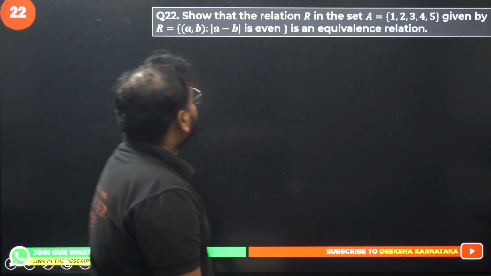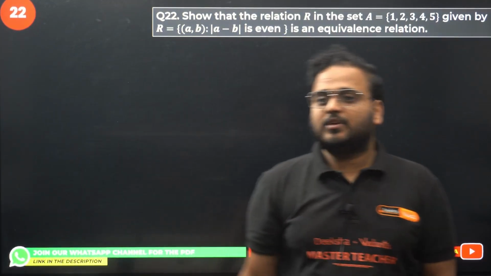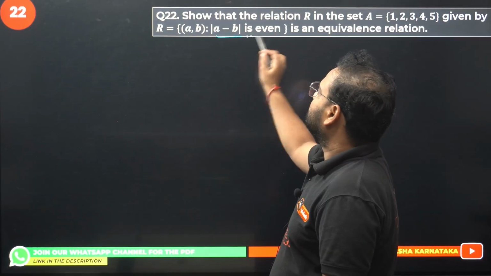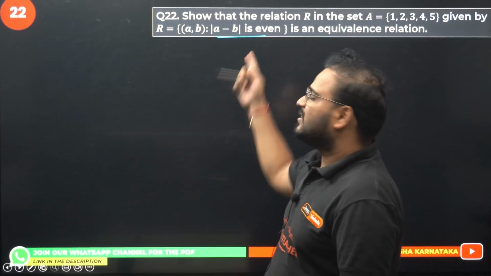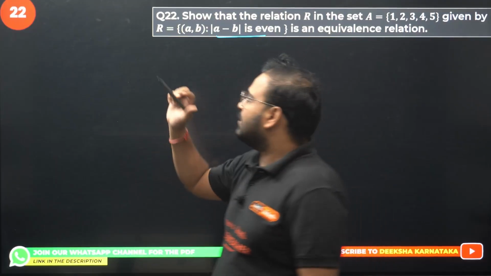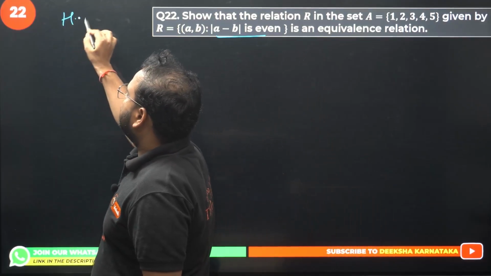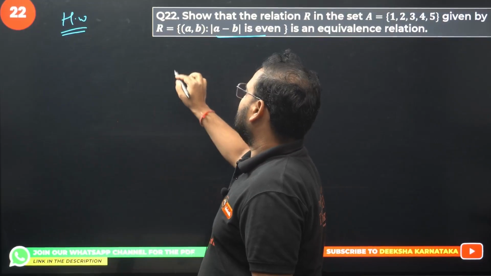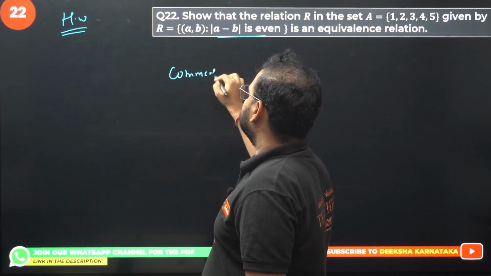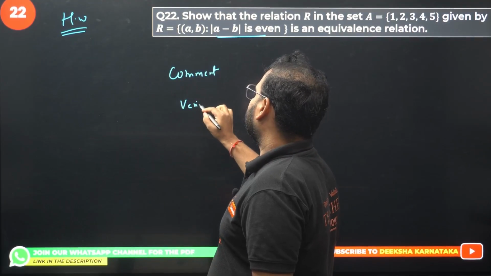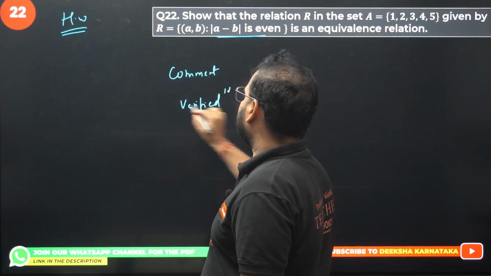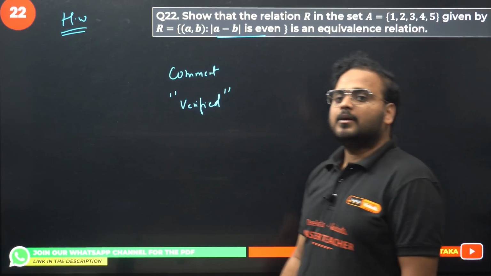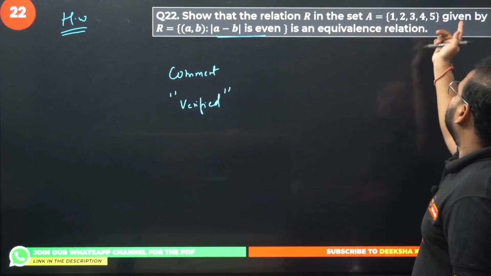Okay, so a relation defined on the set A equal to {1, 2, 3, 4, 5} given by (a, b) such that a minus b is even. Same thing. Even means what? Divisible by 2. We have done a similar question. So this is your homework. Please cross check and verify. You're going to comment as verified. Comment will be verified.